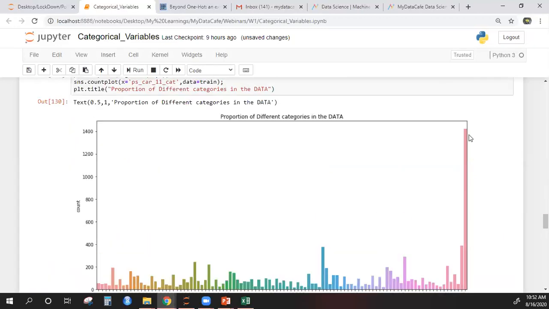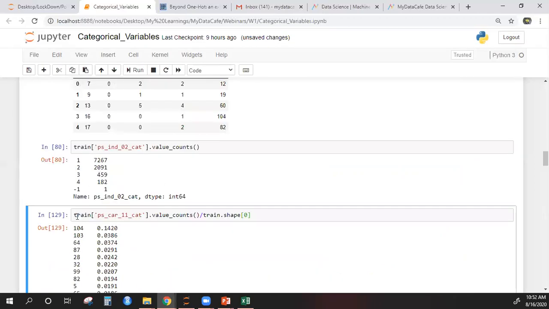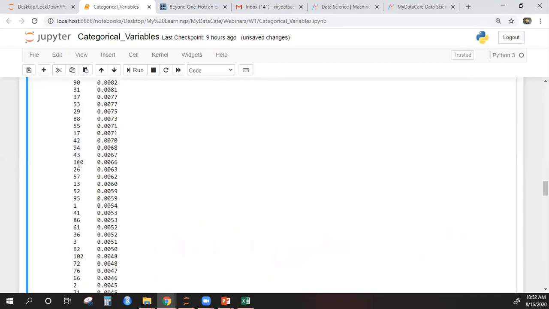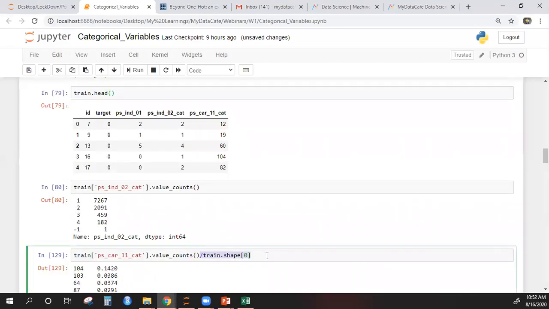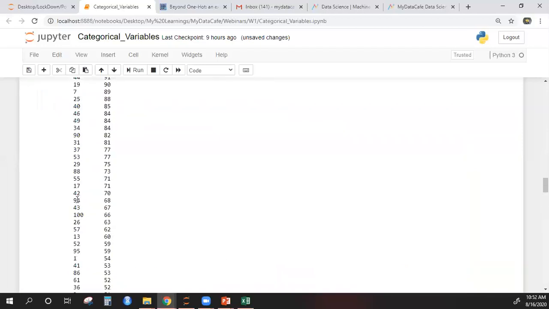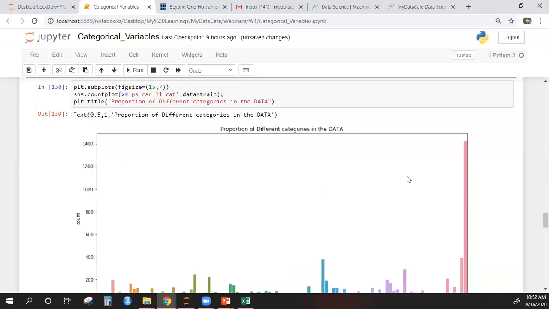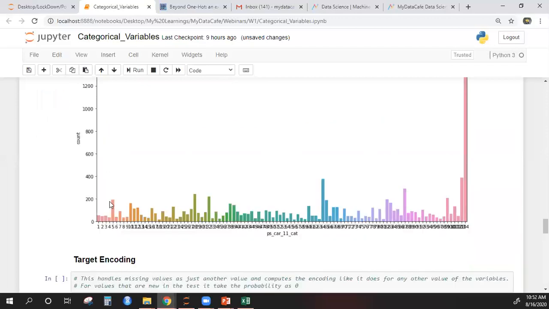Okay, so you see there is this category which is 104. Again, this number is not easily visible, you can just see the 4 here, but this is for 104. So you see it is present around 1400 times. Okay, this is not in proportion, this is as count. So you see it is present 1420 times. Remaining are all less than 300, around 300. Okay, rest are all small in number.